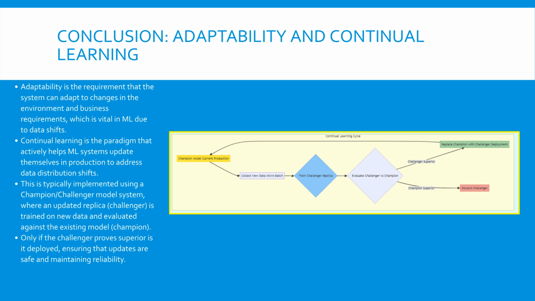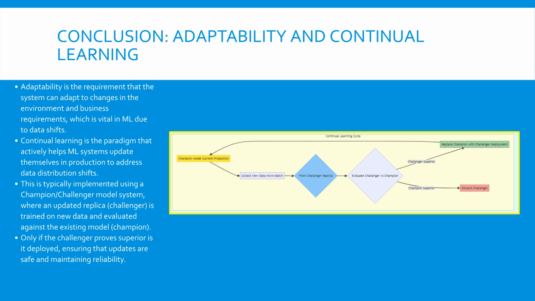The challenger is rigorously evaluated against the champion on a real-world test set. Only if the challenger proves significantly better is it promoted to replace the champion. Otherwise, it is discarded. This ensures that our systems are not only robust to current faults, but are constantly adapting to future faults and changes, maximizing long-term reliability.